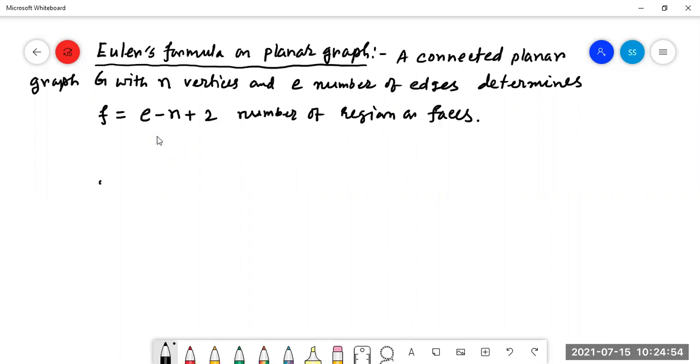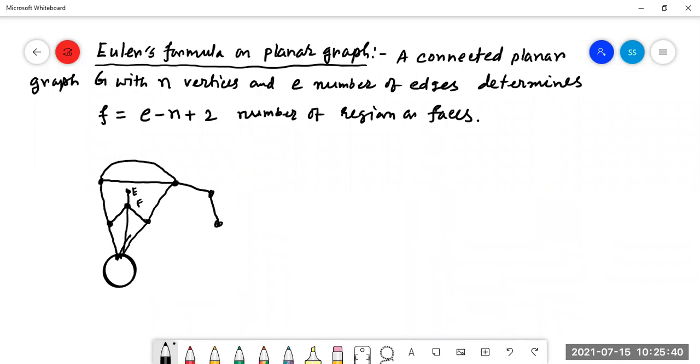Now, if we go for the previous graph, which was given as example for the planar face, the graph A, B, C, D, E, F, G, H, and I, right?